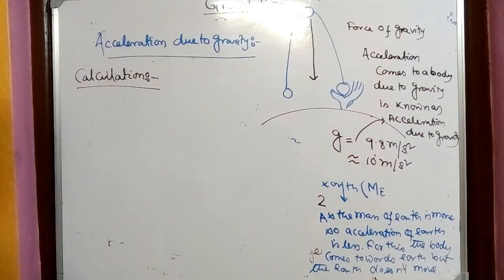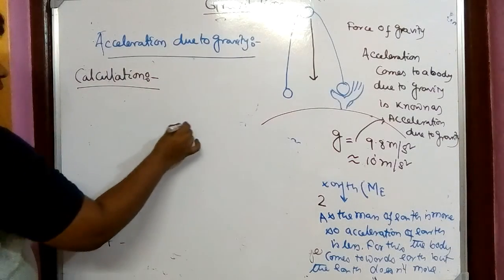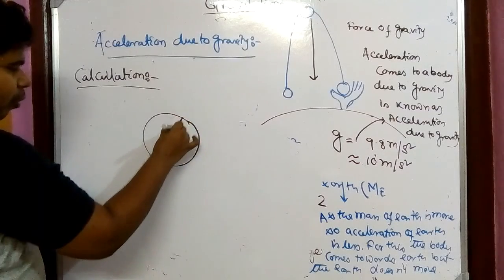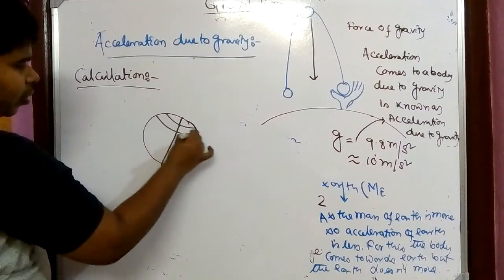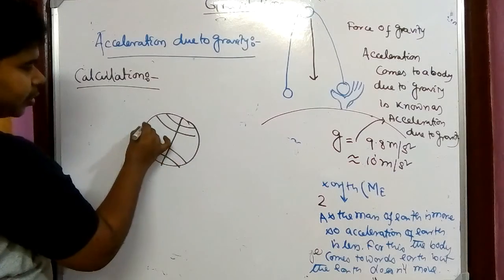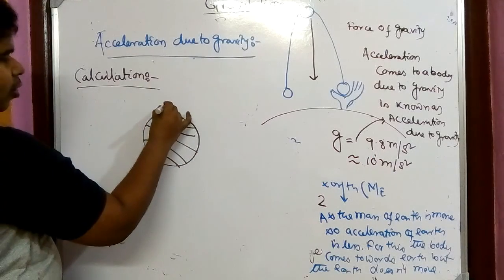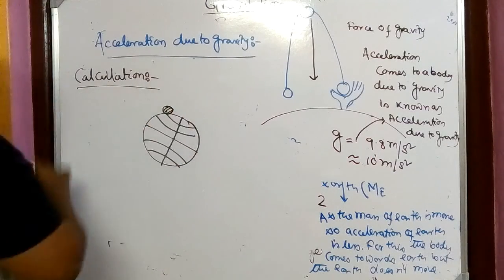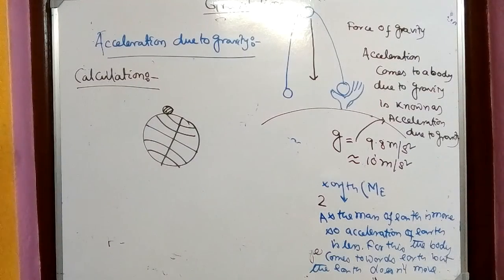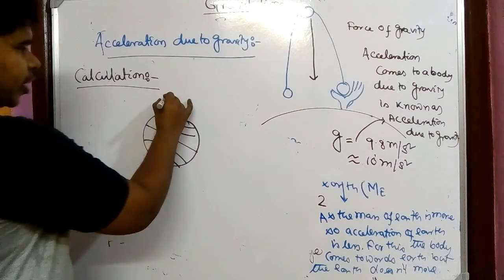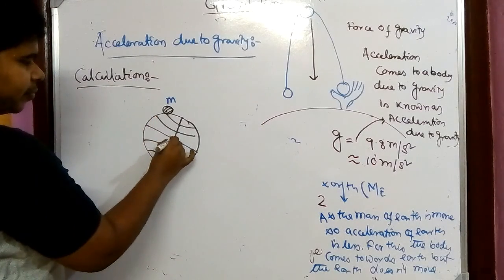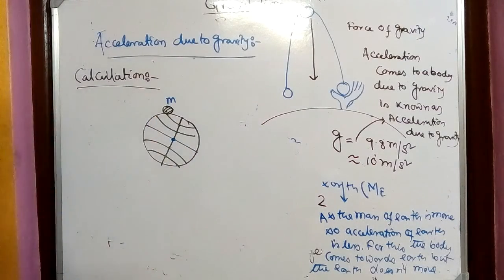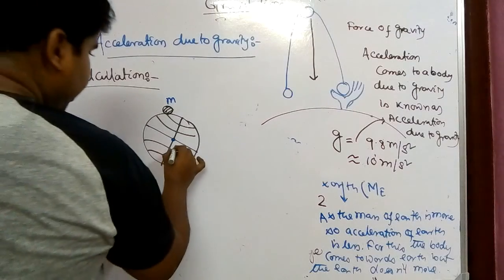We know that if one body is kept on the surface of Earth, there will be a force applied on the body by Earth. Assume its mass is small m, and the mass of the Earth, you have to always remember, is concentrated at its center.